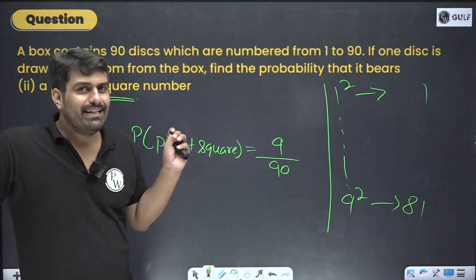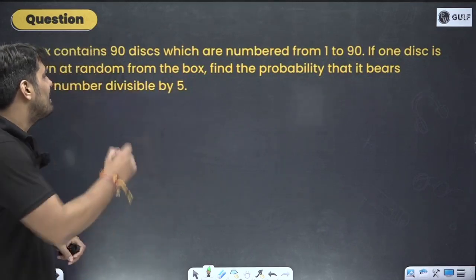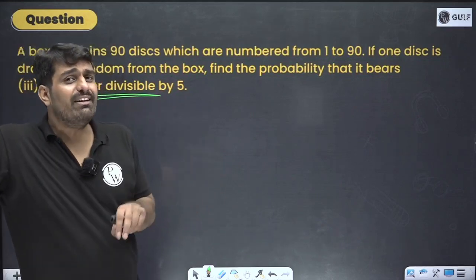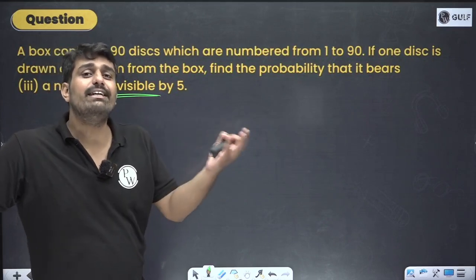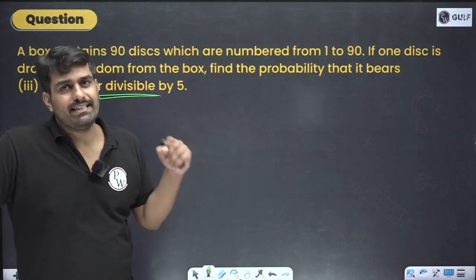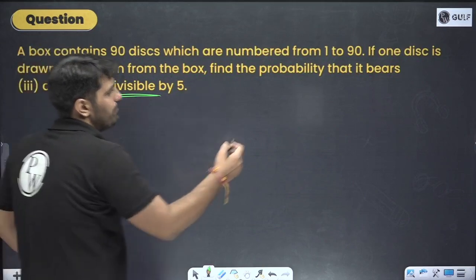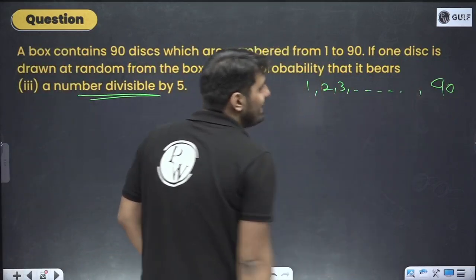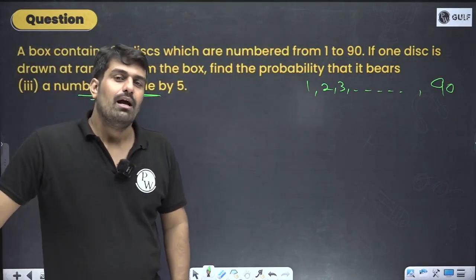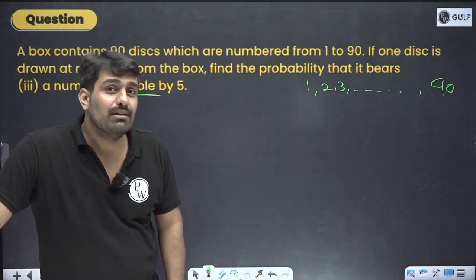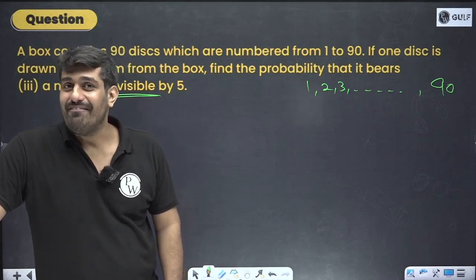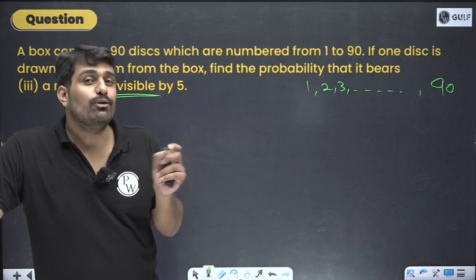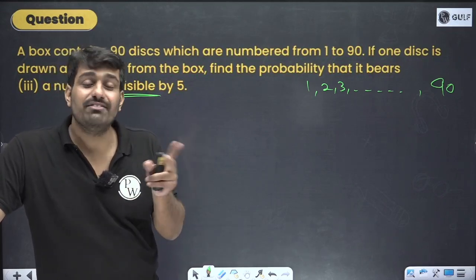One final problem in this particular case: the number divisible by 5. This is also one of the cases. They ask about the prime number, they ask about even number, they ask greater, lesser, greater than or equal to, or divisibility, all these cases. Divisible by 5. There are multiple ways to think about it. The easiest way: if I ask you up till 10, how many numbers are divisible by 5? 5 is there, 10 is there, 2, right? Or 11 to 20, how many numbers divisible by 5 will be there?